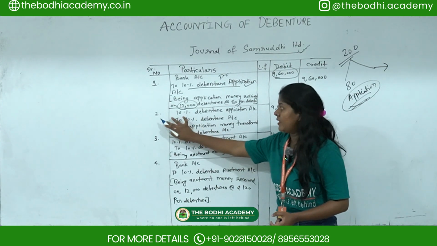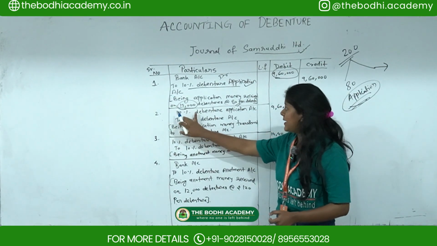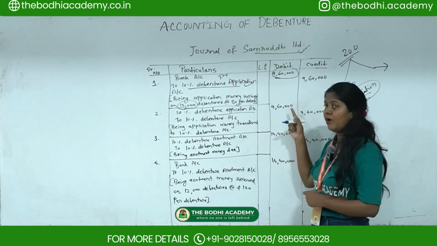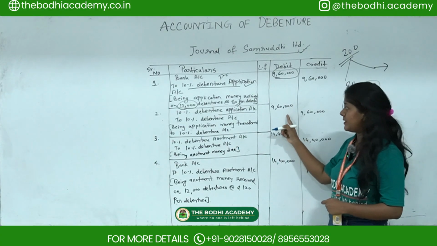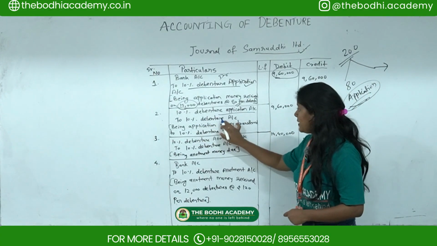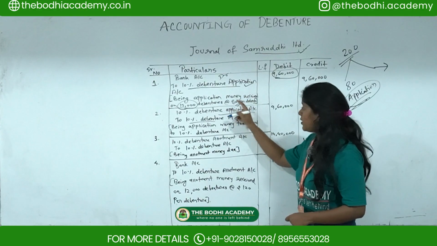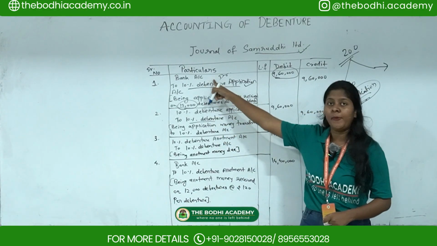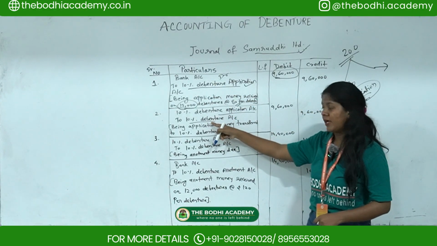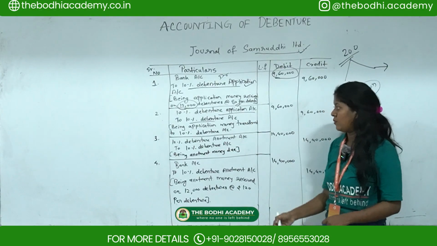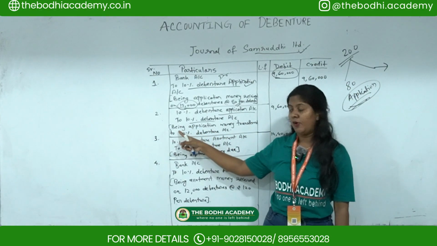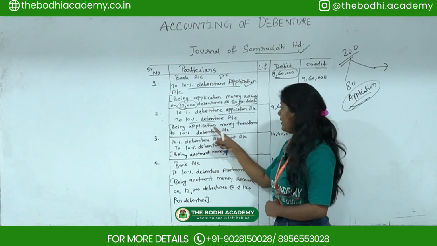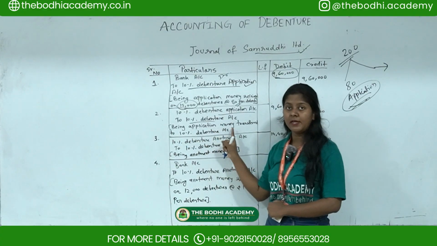So the next entry you are going to pass is 10% debenture application account debit 9,60,000 to 10% debenture account. Now this amount you are transferring to this account instead of bank. So narration is very important. Narration you have to write down: being application money transferred to 10% debenture account.